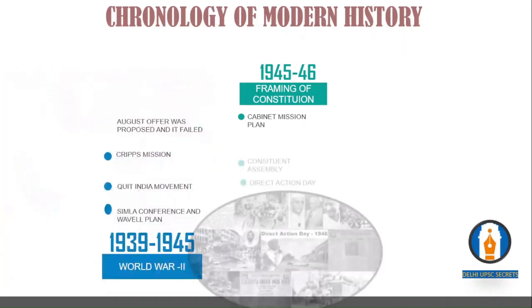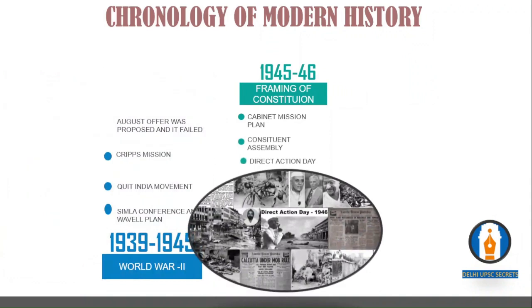After the Cabinet Mission Plan, the Constituent Assembly is constituted. Then Jinnah calls for a Direct Action Day. Most of the people died due to riots, because Direct Action Day is all about bloodshed. Ultimately, it made Congress forcefully accept the division of the country.